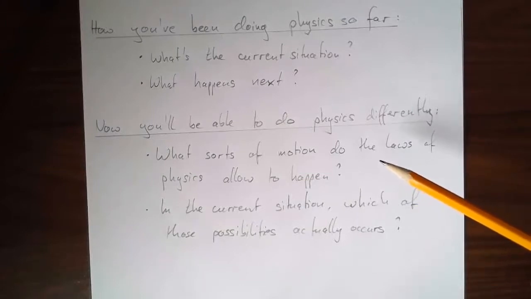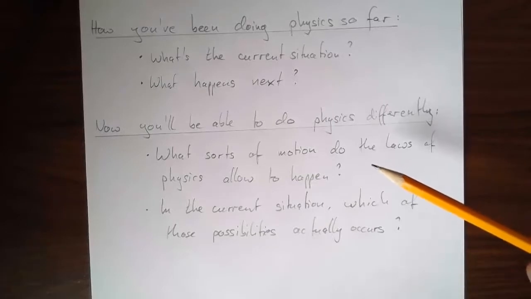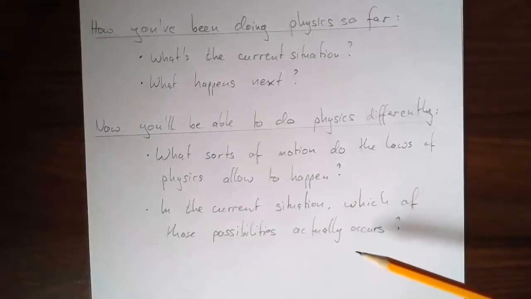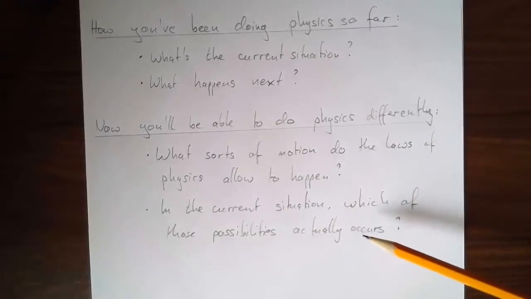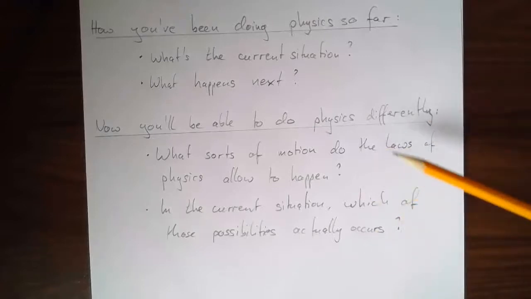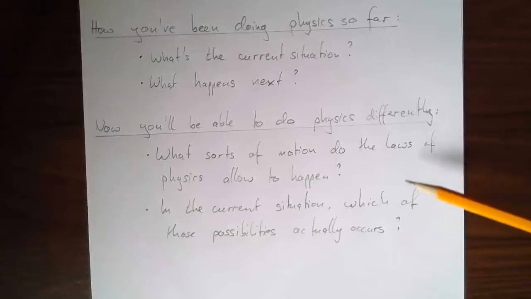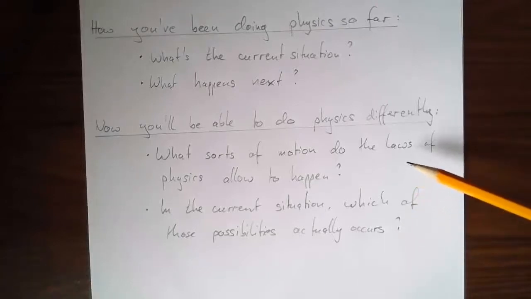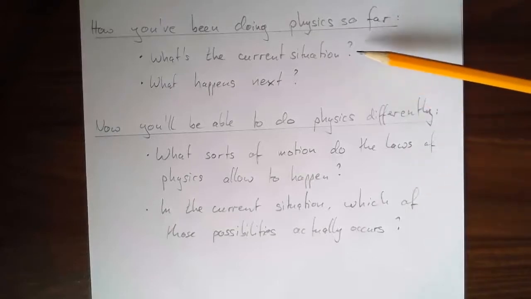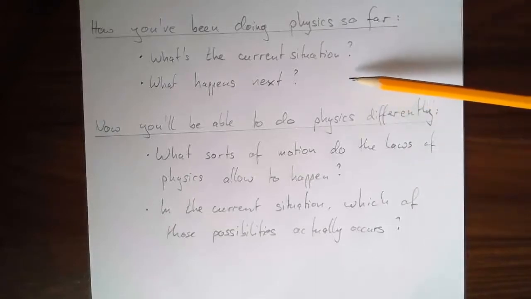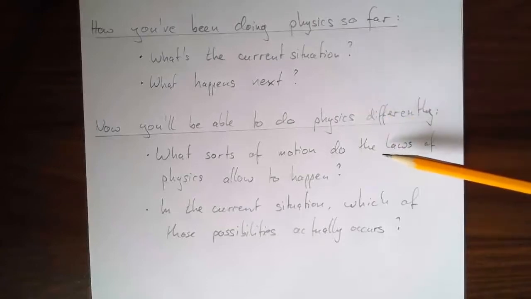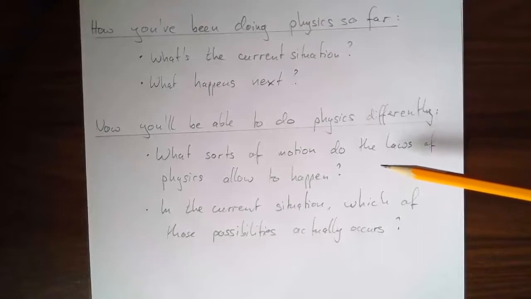In the case of simple harmonic motion, we'll see it allows for oscillations of all sorts of amplitudes, maybe all sorts of angular frequencies. Then you might have a specific situation, and we can pick out of all those possibilities that the laws of physics allow for the one that's actually occurring. Applied to projectile motion, instead of saying here's where we start and how fast we're going, where is the thing going to fly next, we're saying if something accelerates just under gravity, what sorts of motion are allowed to happen?